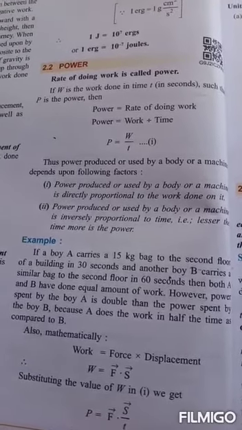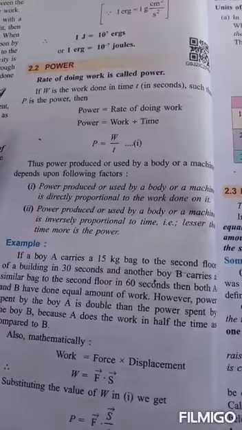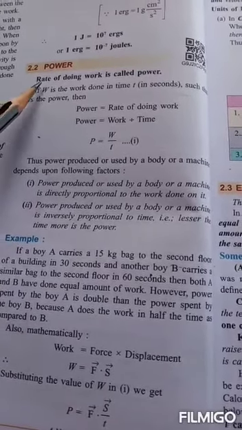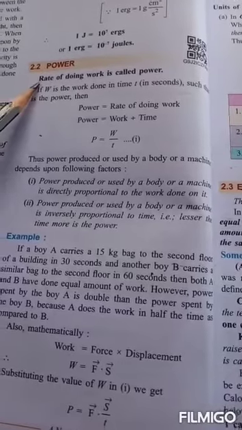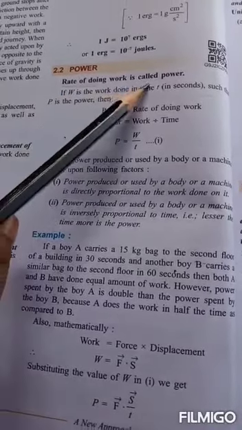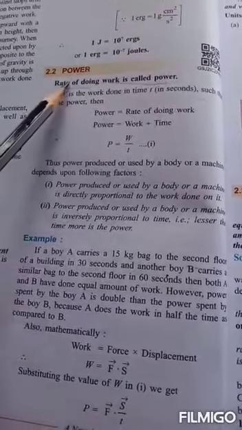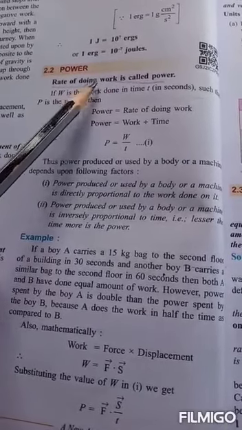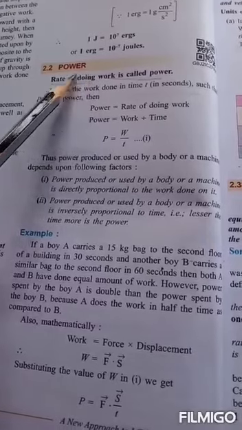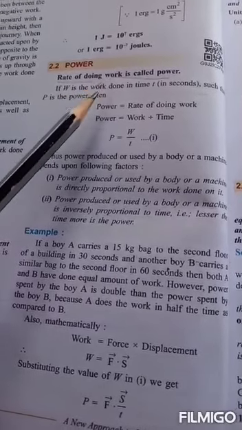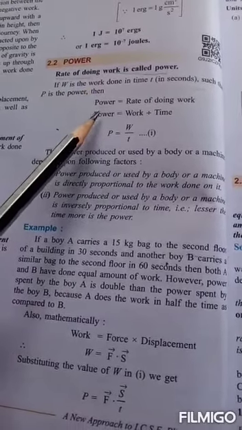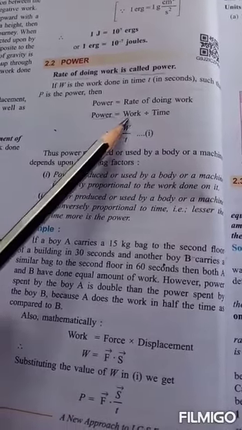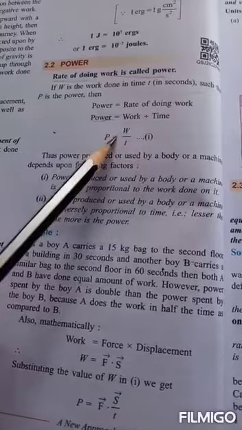Today I am going to teach power and energy from your class 10 physics textbook. What is power? Power is the rate of doing work. How fast you are doing work and how slow you are doing work, that rate of doing work is called power. So, the definition of power is rate of doing work. Then the power formula is work by time.